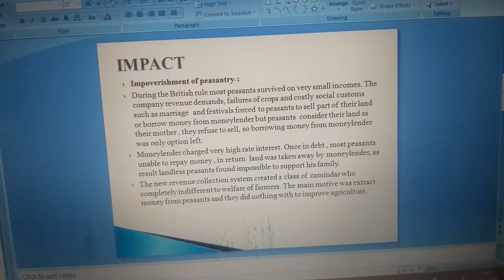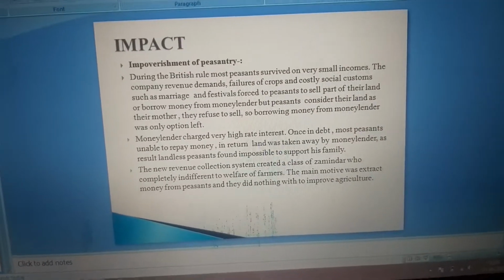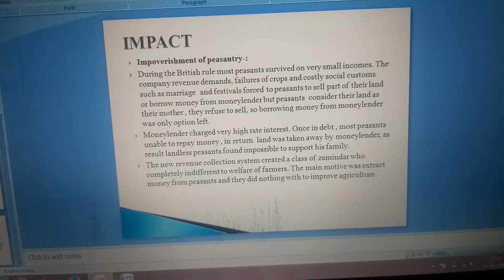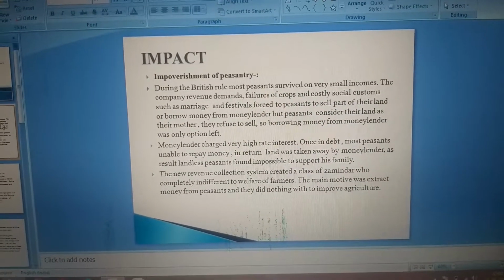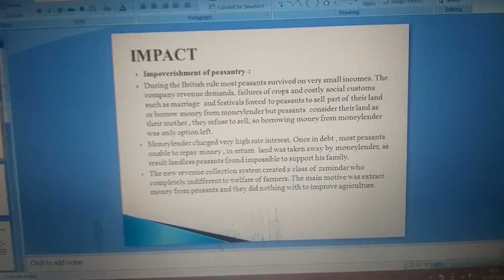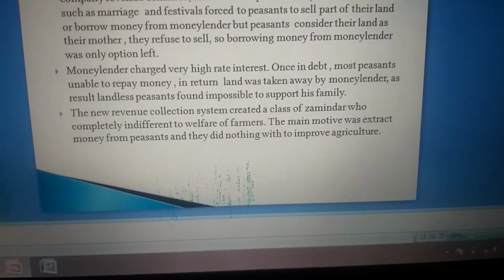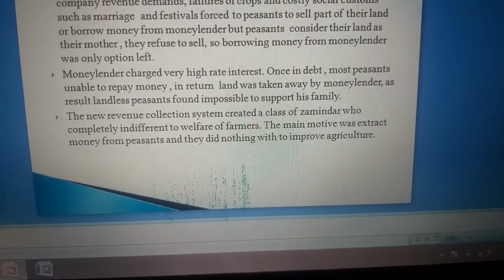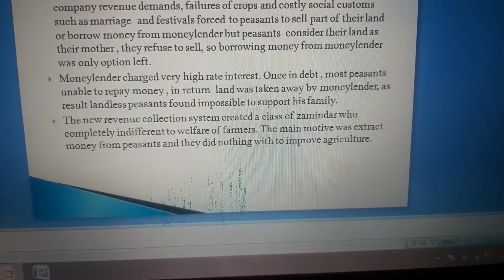Clear? So this is the first impact: peasants took debt from the moneylender. Now let's see what happened once they took the loan. The moneylender charged a very high rate of interest. Once in debt, most peasants were unable to repay the money, and in return, their land was taken away by the moneylender.